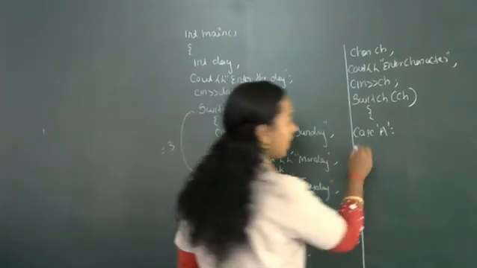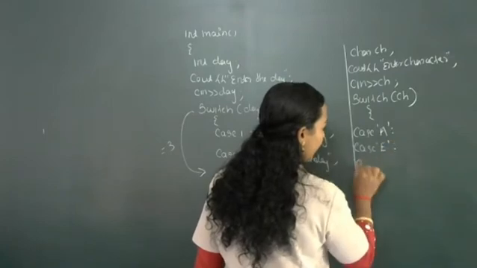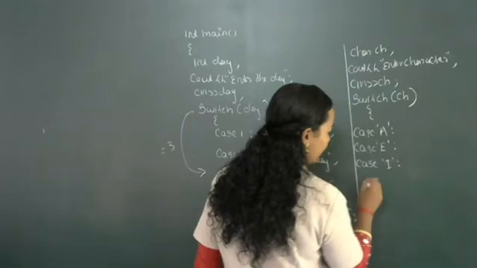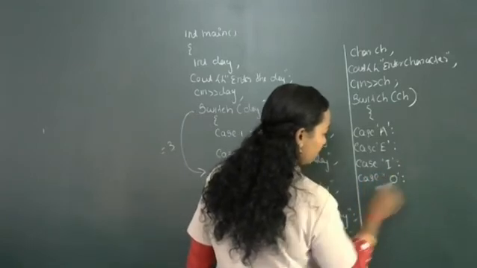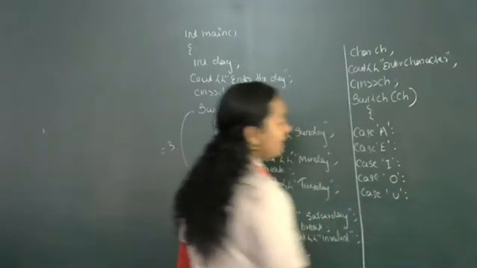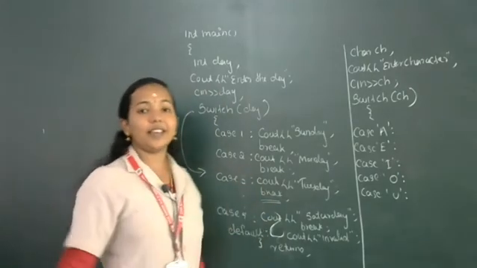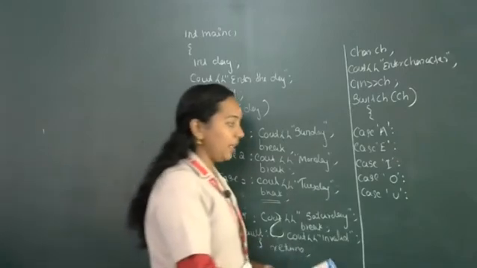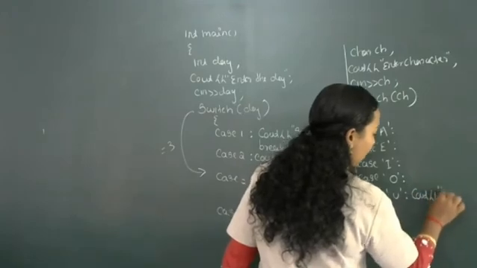So all these cases, case a, case e, case i, case o, case u, these all are different cases. When all these cases, what will be the output? Output will be common. What will be the output? Cout vowel.